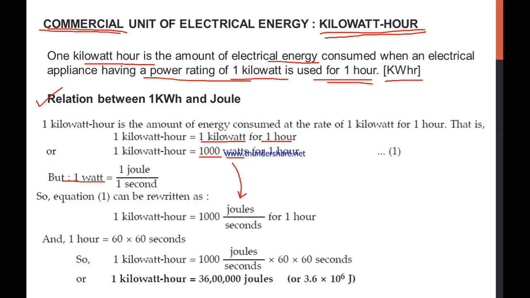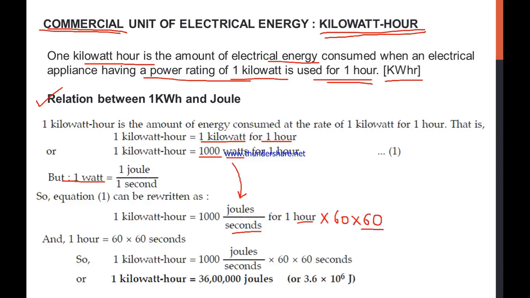Now we have already come to the joules. See here, we have seconds and we have hours. We want the relation in joules only, so let's convert the hour into seconds. First convert it into minutes by multiplying with 60, and when you again multiply with 60, the whole value converts into seconds.